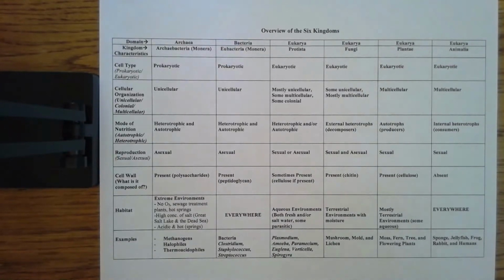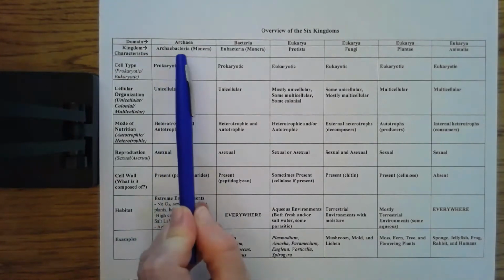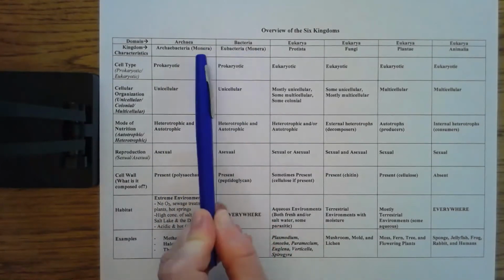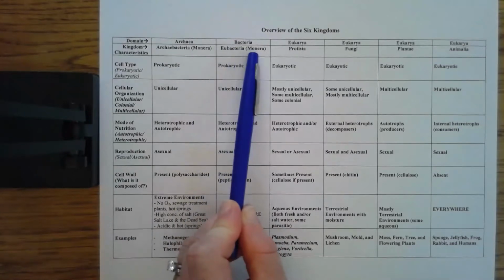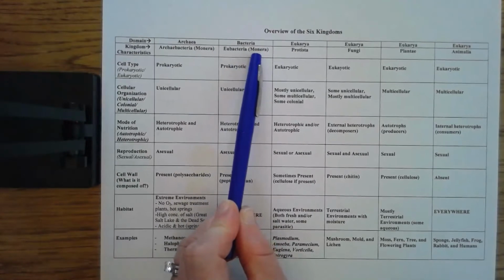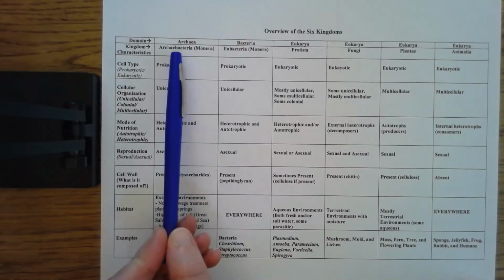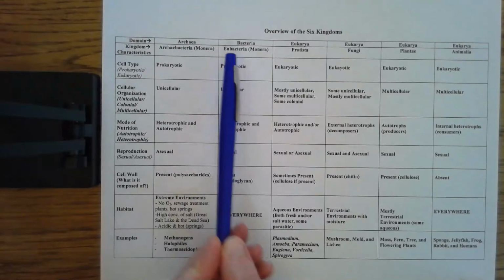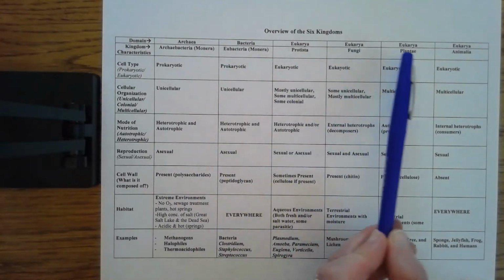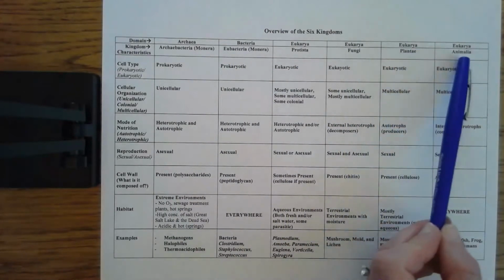So just real quickly, this is an overview of the 6 kingdoms. Historically, we had 5 kingdoms where the 2 bacterial kingdoms were lumped together, and then we had the other eukaryotic kingdoms. Notice here we've got the word Monera and these 2 kingdoms. That was once one kingdom with all bacteria. So now what we have is a 6 kingdom classification with archaebacteria, eubacteria, protista, fungi, plantae and animalia.